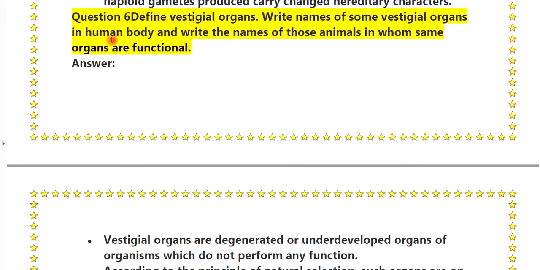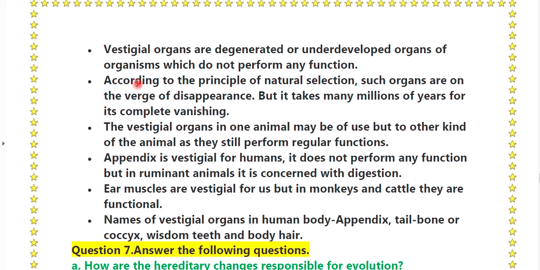Question number 6. Define the vestigial organs. Write the names of some vestigial organs in the human body and write the names of those animals in whom the same organs are functional. Answer. Vestigial organs are the degenerated or underdeveloped organs of an organism which do not perform any function. According to the principle of natural selection, such organs are on the verge of disappearance, but it takes many millions of years for their complete vanishing.